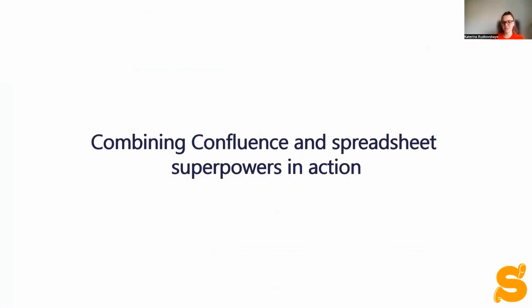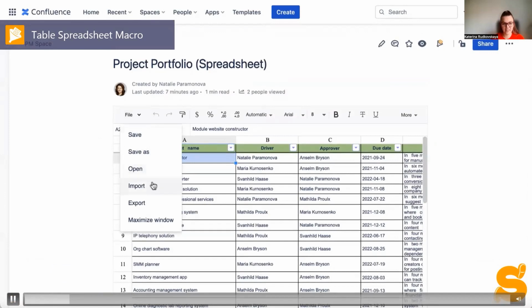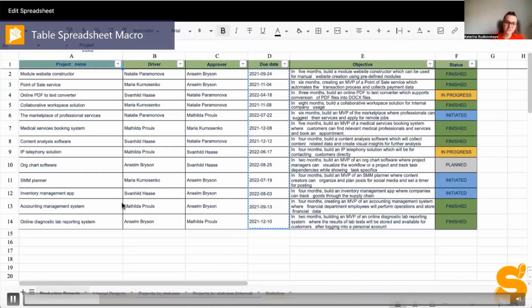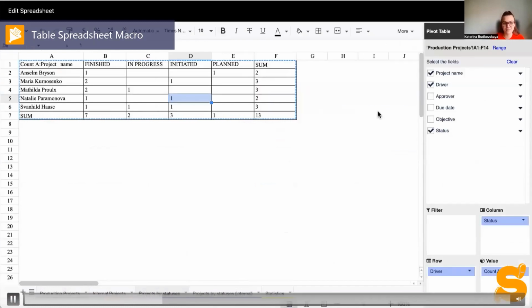Okay, and what if we talk about the powers of Confluence and Excel? If you are used to Excel or Google Sheets, and you can't live without a great range of formulas and functions in them, you can replace them with our cool macro, the Table Spreadsheet macro. Now you can see it on the screen. Both its interface and functions are designed to resemble Excel as much as possible.